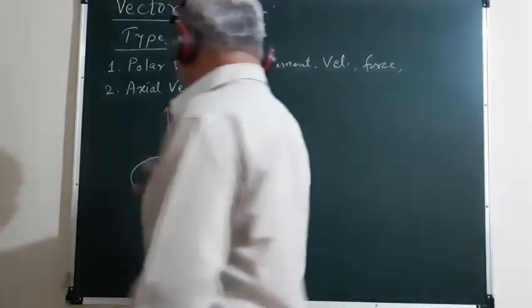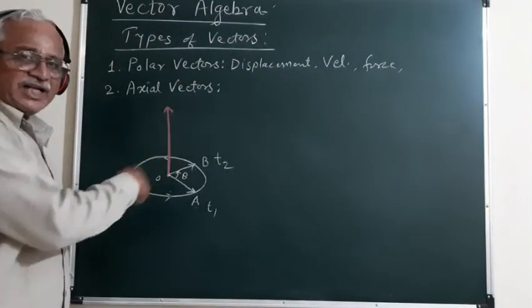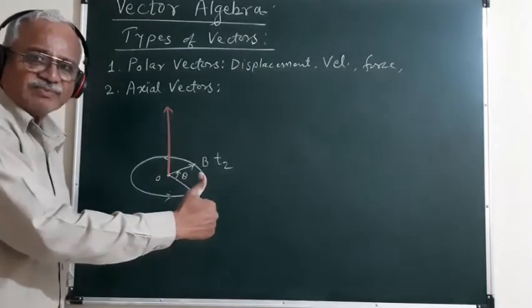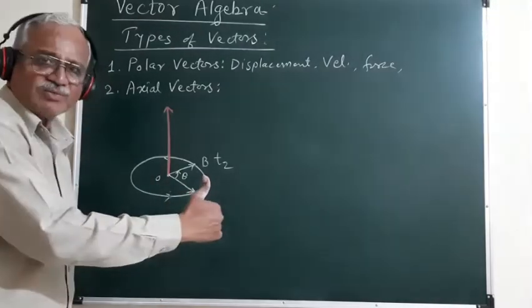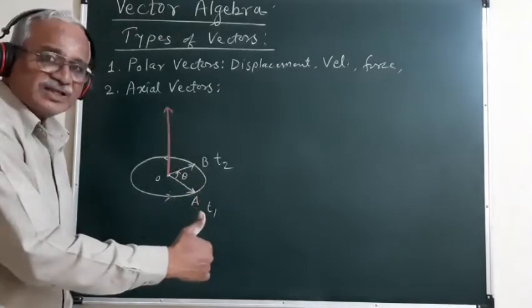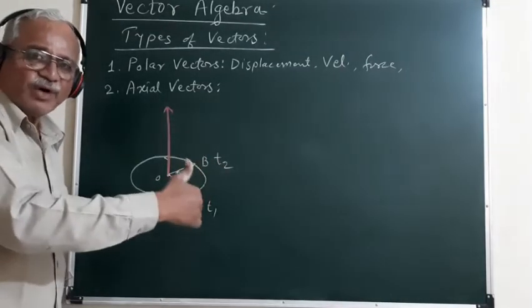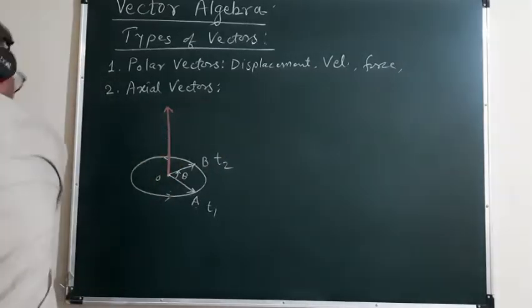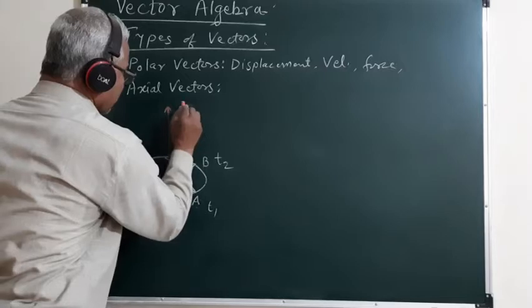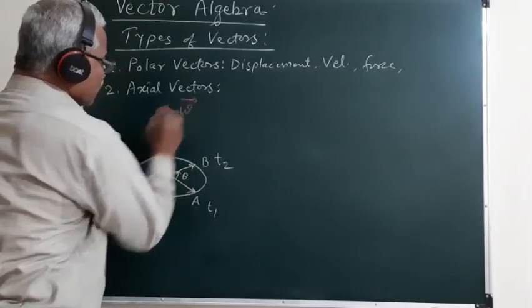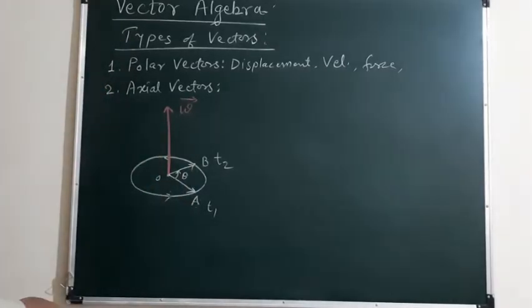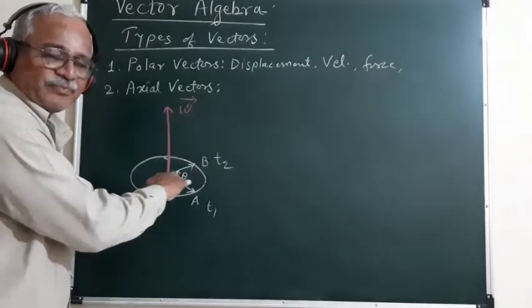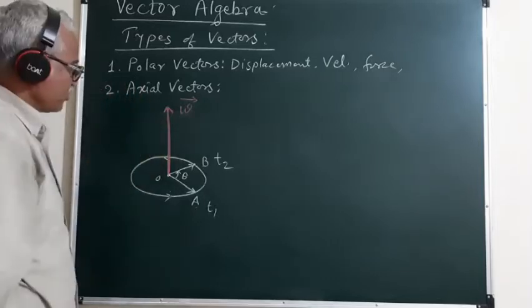So here, since the particle is revolving in the anti-clockwise sense in the horizontal plane, if we curl the 4 fingers of the right hand in the sense of rotation of the particle, then the stretched thumb is pointing in the upward direction. This is the direction of the angular velocity of the particle. So the angular velocity of such a particle is directed perpendicular to the plane of the orbit of the particle and is pointing in the upward direction.